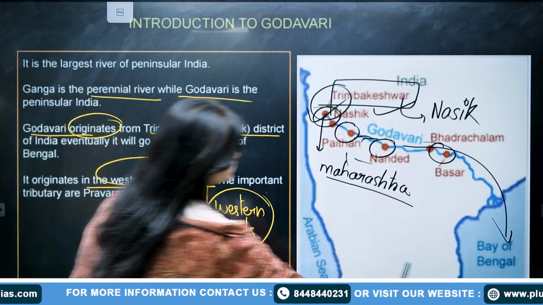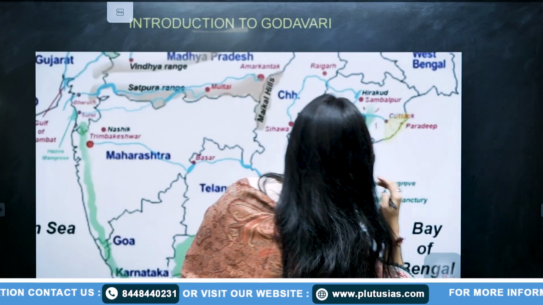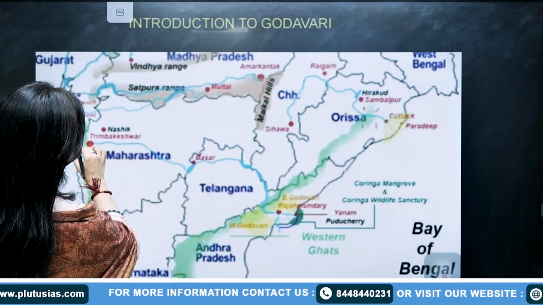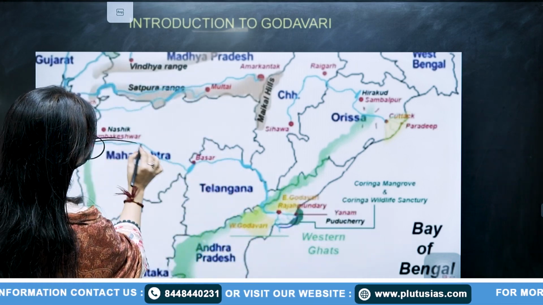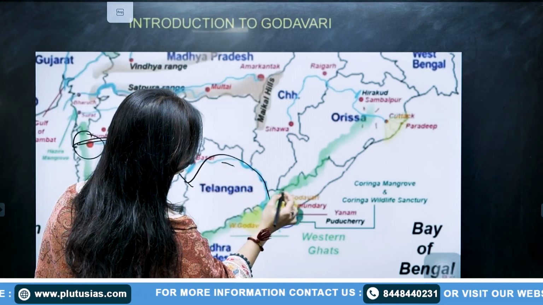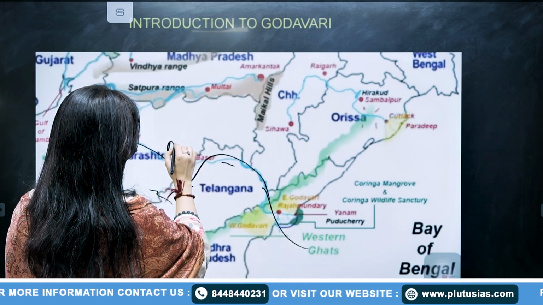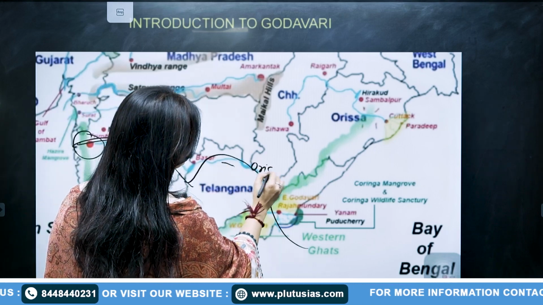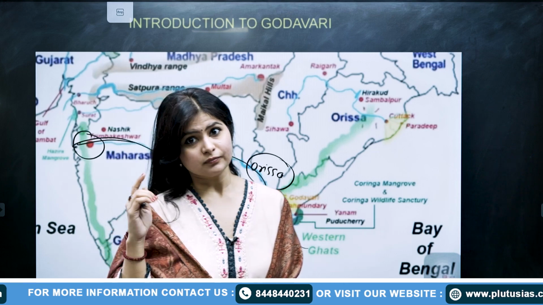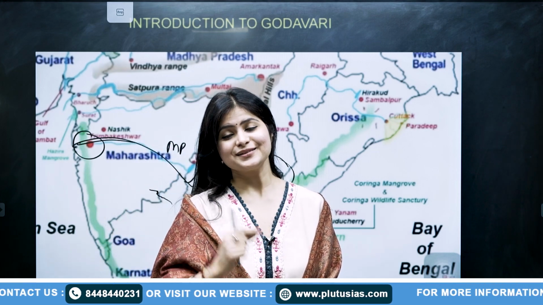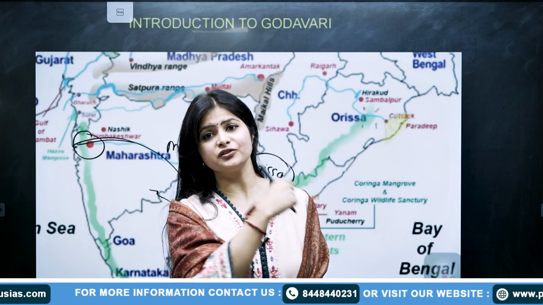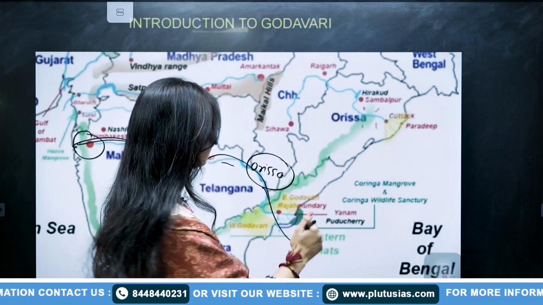Next are the tributaries. This is the trajectory we are discussing. It's originating from here, going through Maharashtra, and also some parts of Andhra Pradesh and Chhattisgarh, and some parts of MP and Odisha. It is very important that you know these states as well. Please take the PYQs of Godavari, and then you will realize how important these junctions are. So please take care of this.